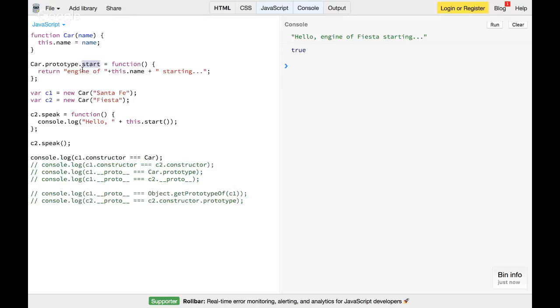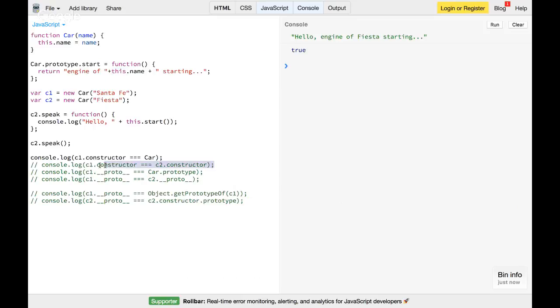When c2.start happens, I return a message saying engine of this.name. And what is this again over here? Again, the execution context here is c2. So c2.name is nothing but Fiesta. That's how it prints hello engine of Fiesta starting. So that's the benefit of having a prototype chain.